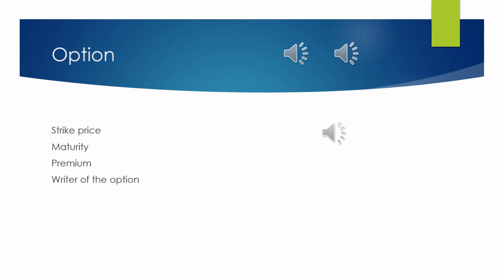The best part of the option contract is that the buyer of the contract gets a right but not an obligation to execute the contract. So it becomes his right whether he wants to execute the contract or not. That means the buyer of the option, if he wants, can execute the contract or let it expire. But the writer of the option has an obligation if the buyer of the contract tells him to execute it, because the writer of the option has been paid an amount of premium for the same.